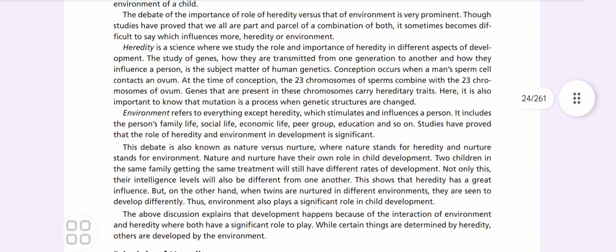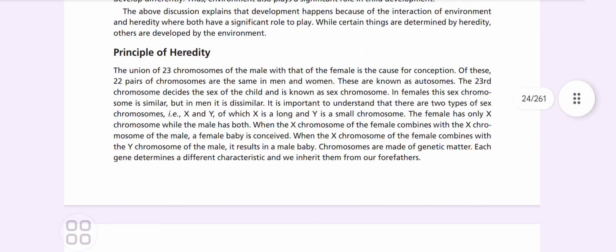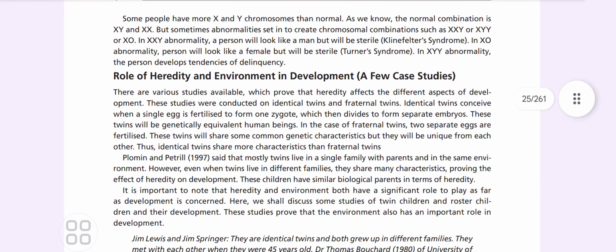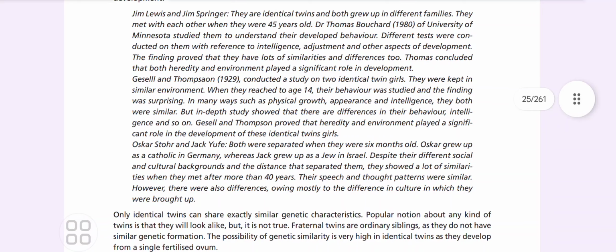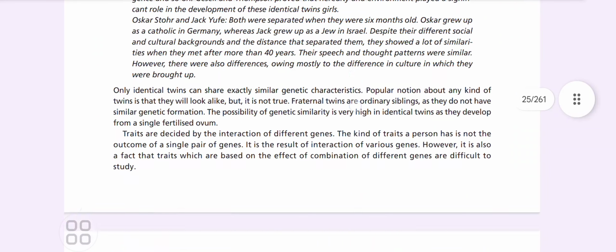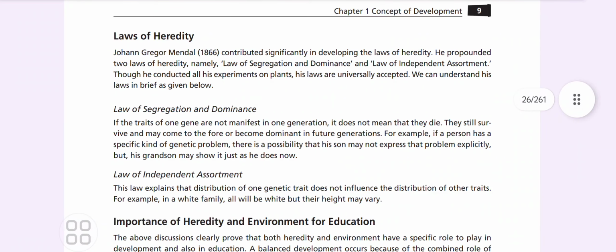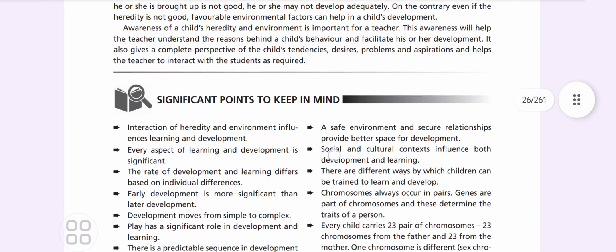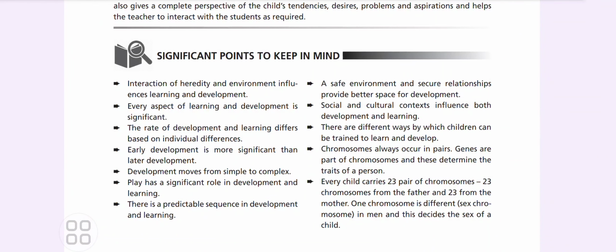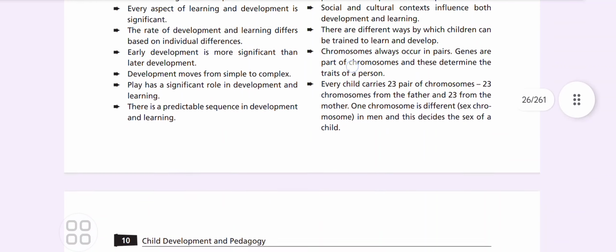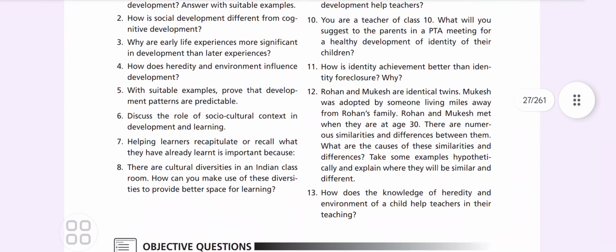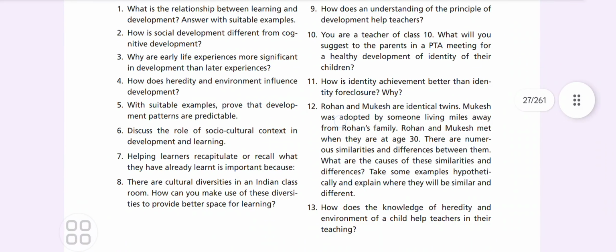Okay, so genetics is a science where we study the role and importance of heredity in different aspects. The principle of heredity, the way it works, you need to know this part also. And the role of heredity and environment in development: a few case studies have been given. The laws of heredity one needs to understand, and the importance. So what are the things we need to keep in mind? The interaction of heredity, the rate of development, the principles. Okay, the full thing. These are some of the questions you can practice from this.